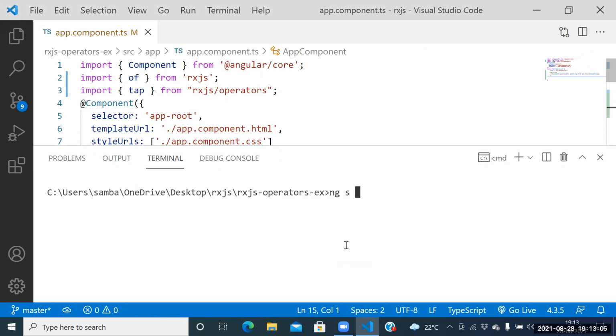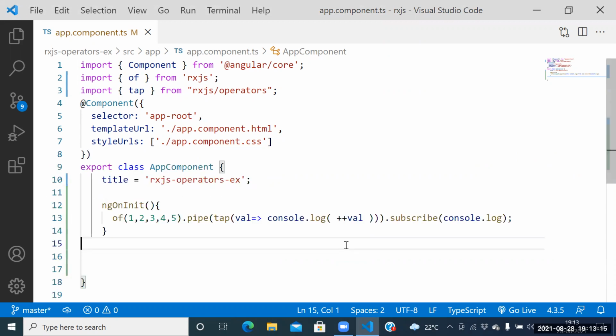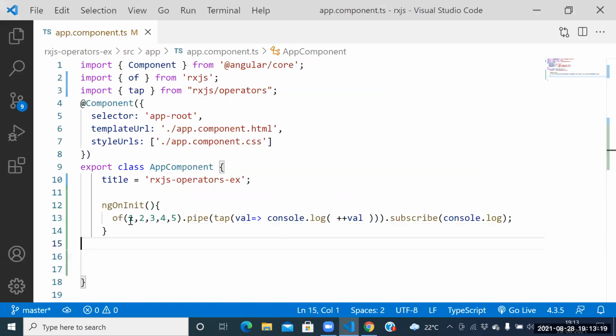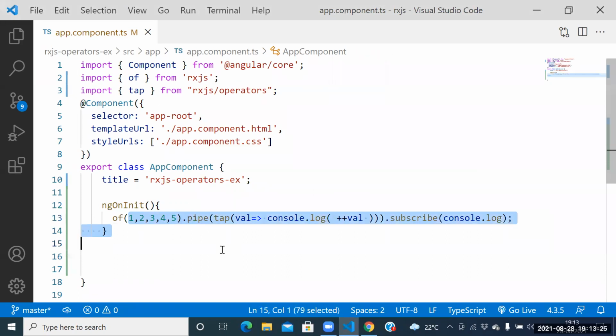Next one is ng is -o. Sir, what is the use of of in import of from RxJS? This one, line number 2, na? Yes, sir. To emit the data one by one. In order to give the data one by one, we need to use the of operator.